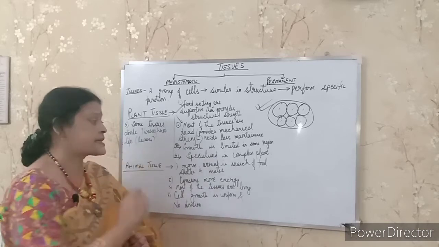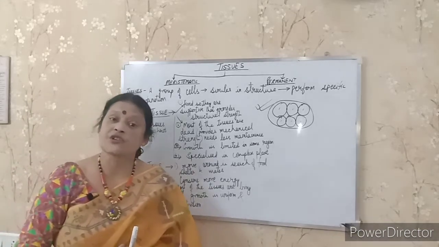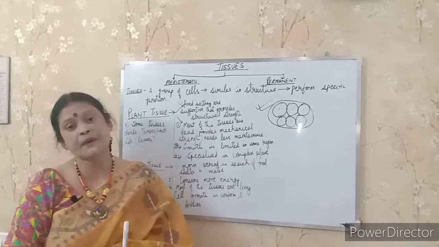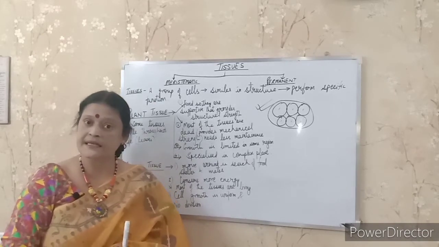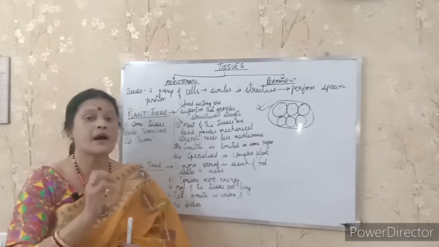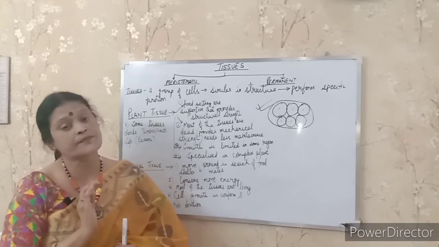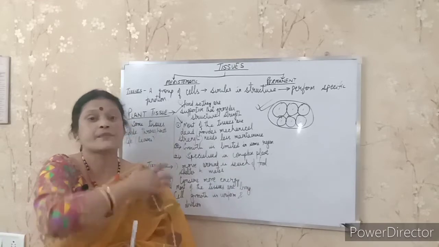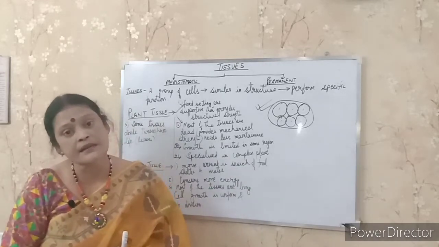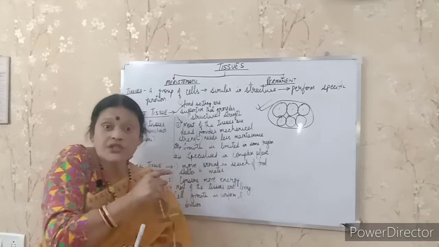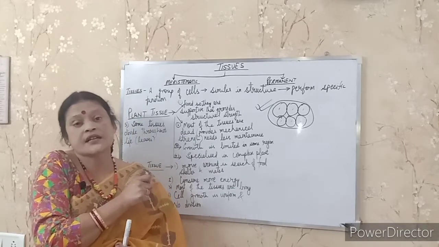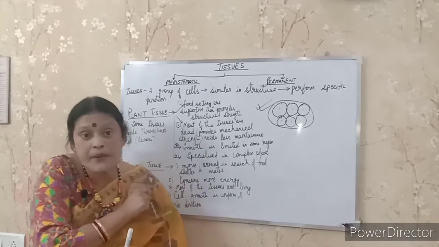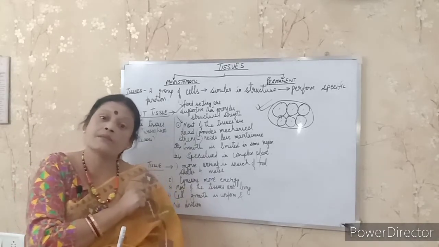Clear? Next is they are specialized. Some of the tissues are specialized in complex plants. I'm talking about complex and simple plants: simple plants are those which are herbs and shrubs, not so big. But when I'm talking about complex plants, I mean bigger plants. In those types of plants, the tissues are specific, and those tissues are known as complex tissues, that is xylem, phloem.